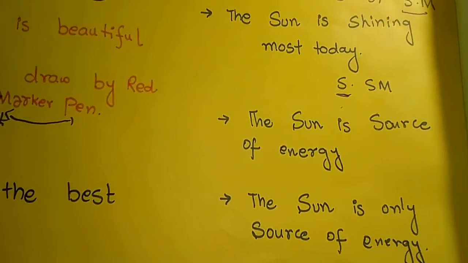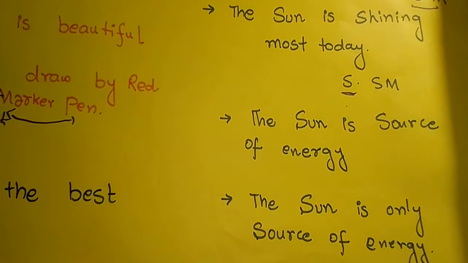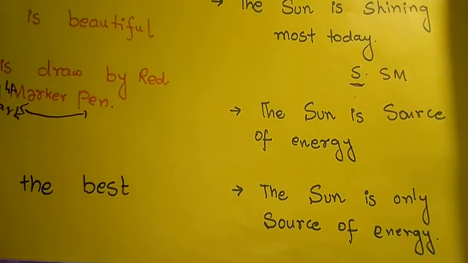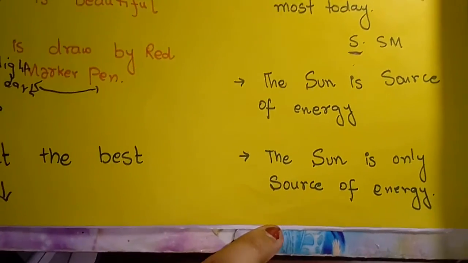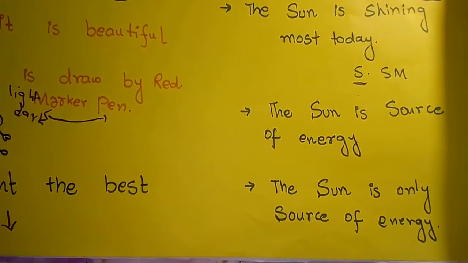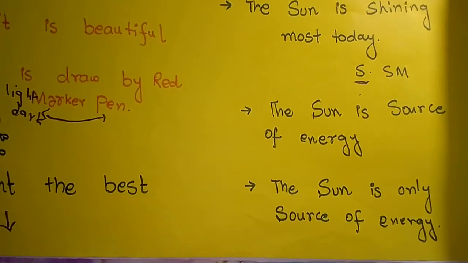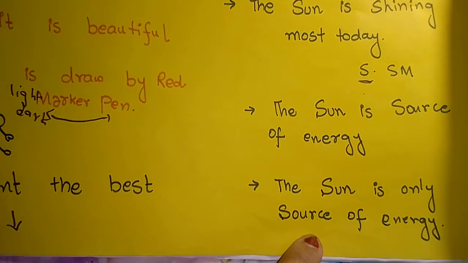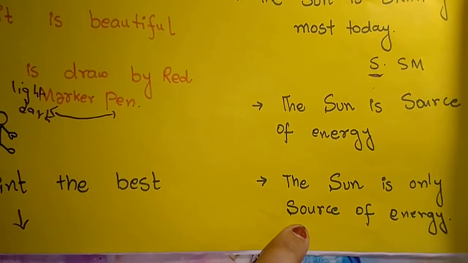Mathematical statements are reliable for all time. The sun is a source of energy. This is a fact, and this statement is said to be a mathematical statement. The sun is the only source of energy. This statement is not true, because we know that the energy sources include heat, light, and many other things. That's why this statement is wrong. The information is wrong, and it is a mathematical statement because it has one possibility.